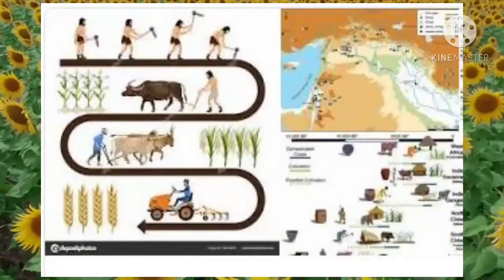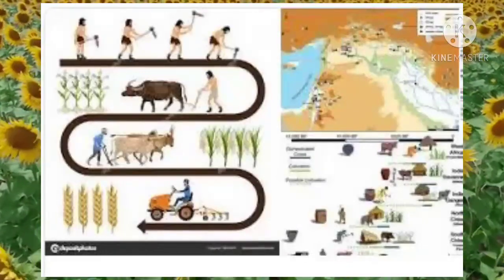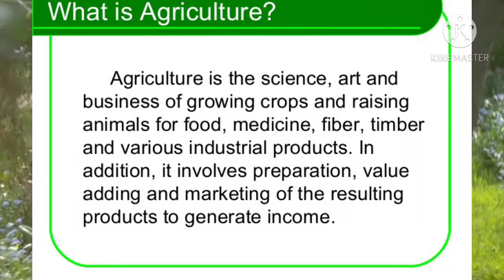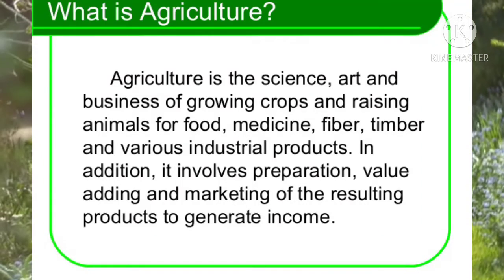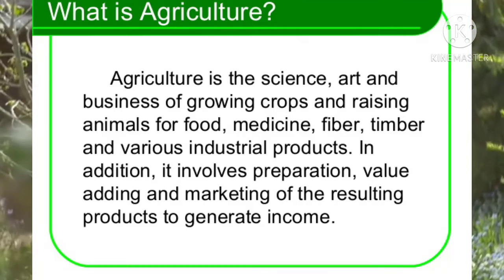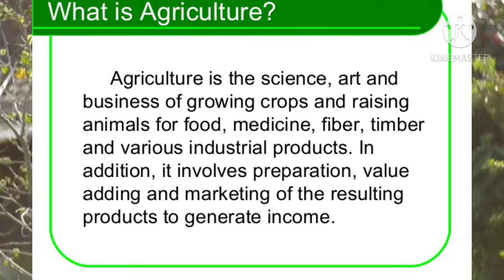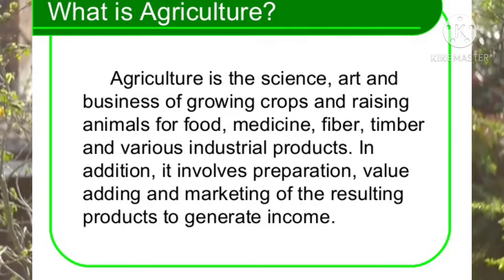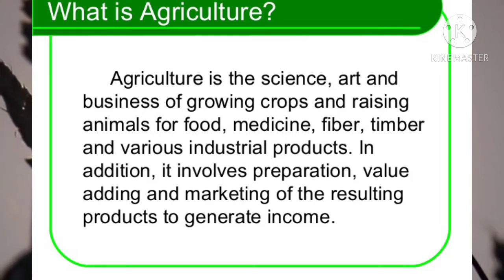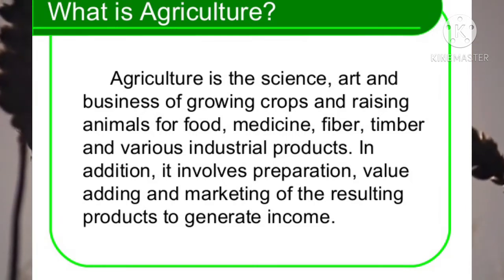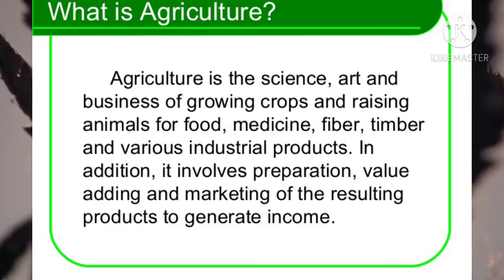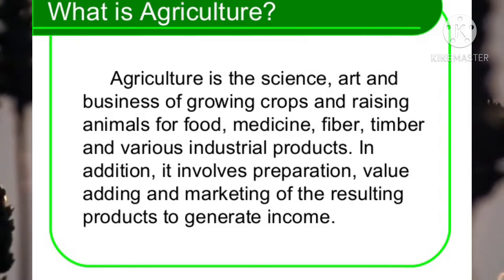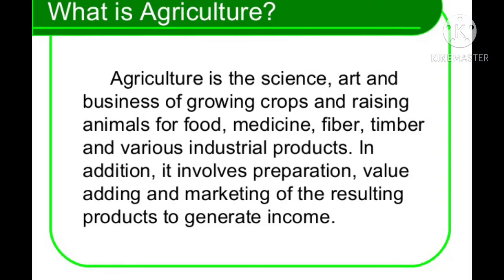Students, agriculture is a primary activity. The word agriculture is derived from two Latin words, ager or agri, which means soil, and culture, which means cultivation or the tilling of soil. So here we can say agriculture mainly refers to the cultivation of soil and the growing of crops, fruits, vegetables and flowers. It also includes the rearing of livestock. Sometimes forestry and fishing are also included in agriculture.